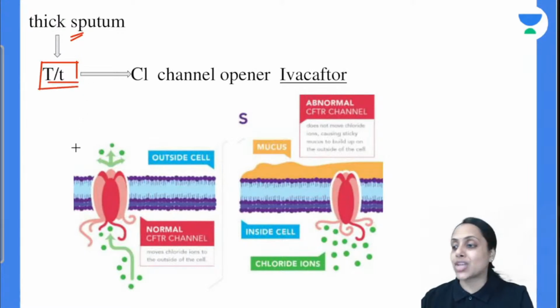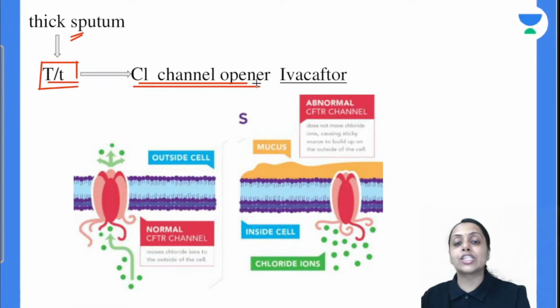we go to the treatment line, we will give this chloride channel opener, sorry, so that chloride ion influx starts, and that is going to mix with the sputum and cause thinning of sputum. So we use this EVA catheter in cystic fibrosis. Is this clear?